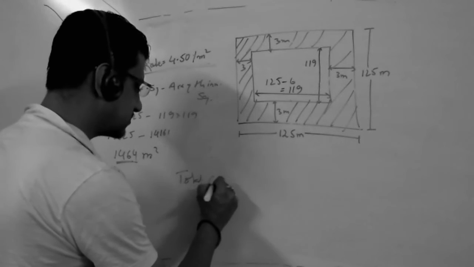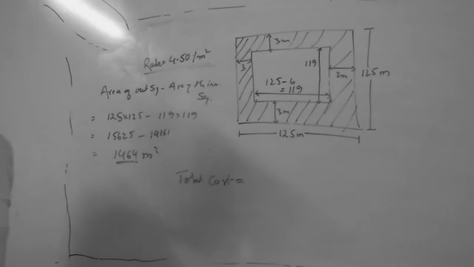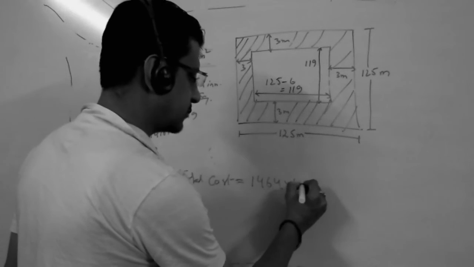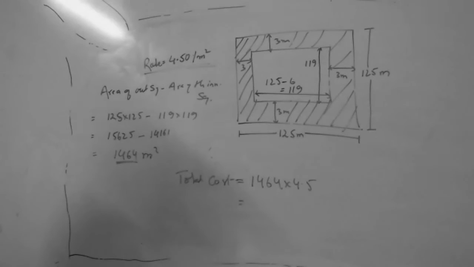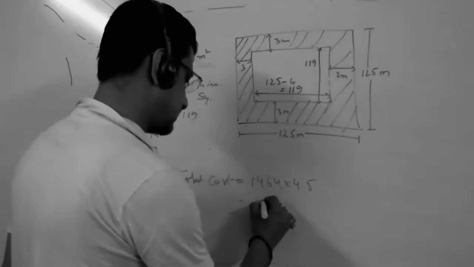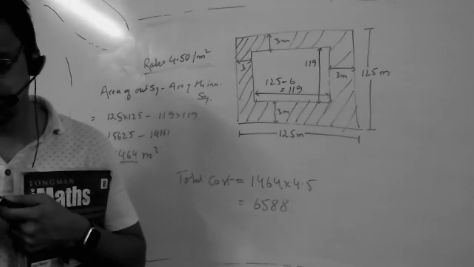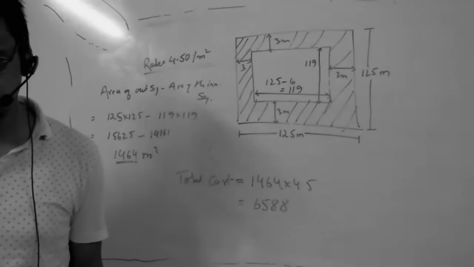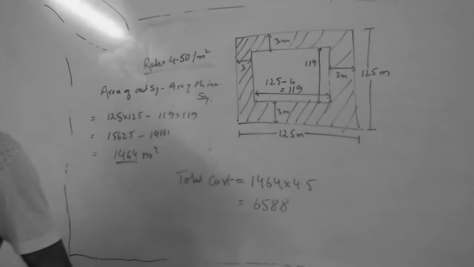What do we have to do to find the total cost? We have to multiply the area with the rate. Very good. 1464 into 4.5. What is the value? I'm not sure, sir. 6588. 6588. I have not done it, so this one. Understood? Yes, sir. Okay.